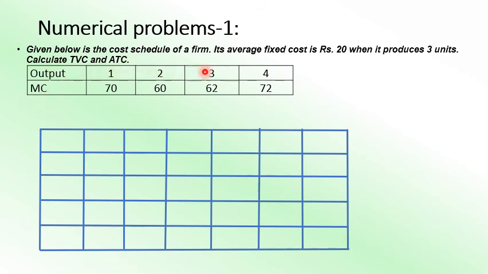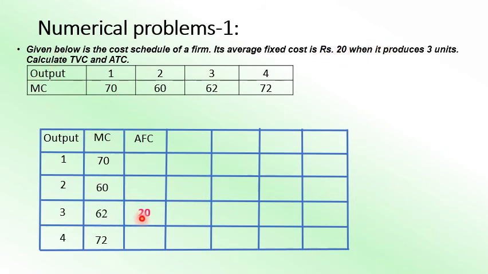Output is 1, 2, 3, 4. MC is given as 70, 60, 62, 72, and AFC is given in the third unit. As the question says, at the third unit it is 20.